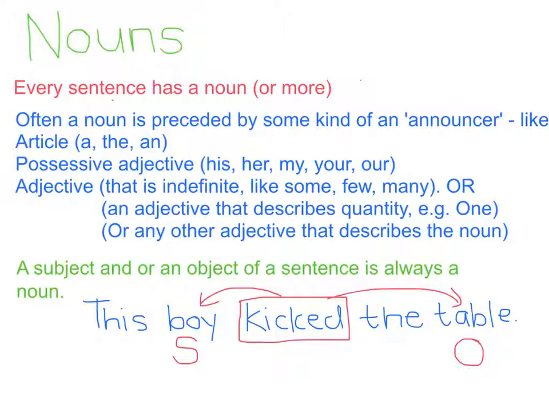Now remember what I said? That a subject and object of a sentence is always a noun. So this word would be a noun. And this word would be a noun. Can you imagine what kind of a noun it would be? Can you see, touch, use your senses on this? Yes, so therefore it is a common noun. Table. Can you see, touch, or use your senses on this word? Yes, therefore table is a common noun.